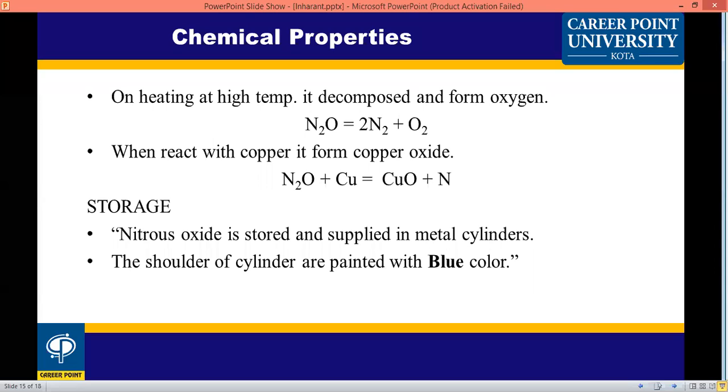These are the basic properties of nitrous oxide.